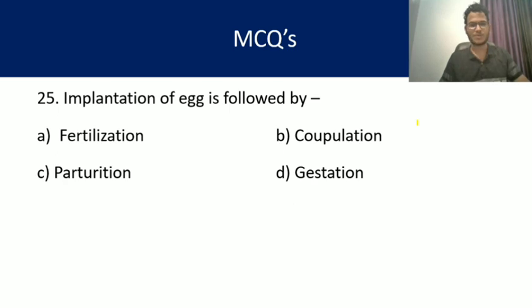Question number 25. Implantation of egg is followed by fertilization, copulation, parturition, or gestation. My dear friends, implantation of egg is followed by, meaning after implantation of the egg, what will happen? Copulation happens before implantation, fertilization also before implantation, gestation also before implantation. So the process which occurs after implantation is parturition, the delivery of the developed fetus. So the answer is C.